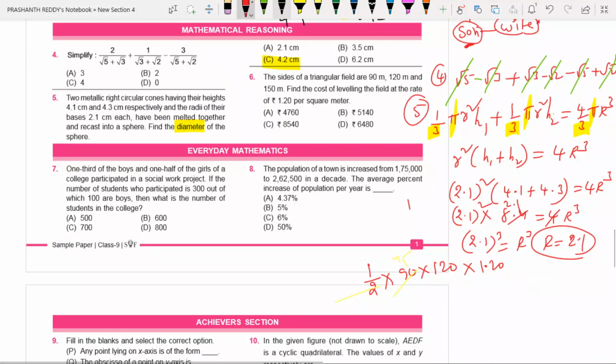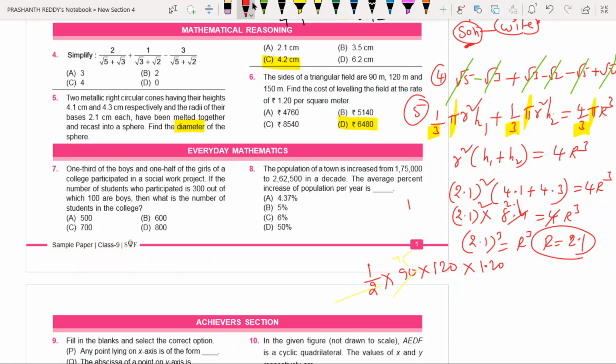I hope you understood. A very, very smart way of answering this question. If you have a little bit of practice, you can answer this type of question in less than 20 seconds. The only thing you need is proper guidance. Okay, right.